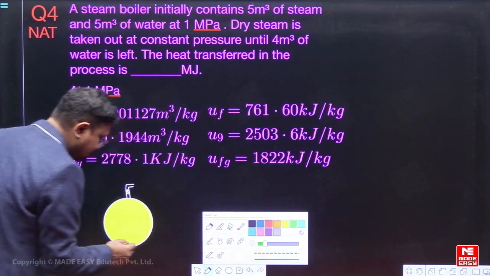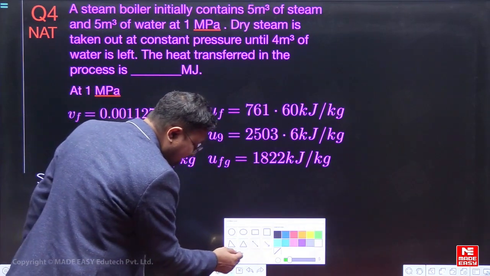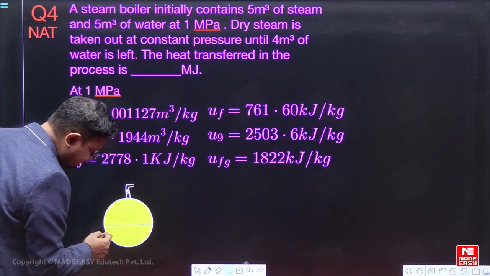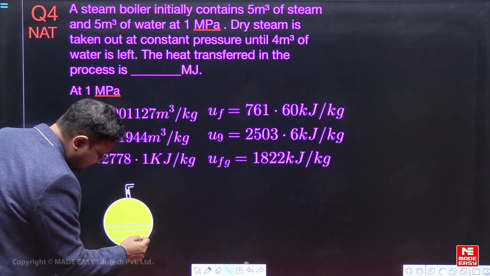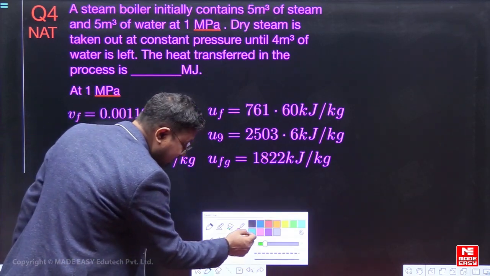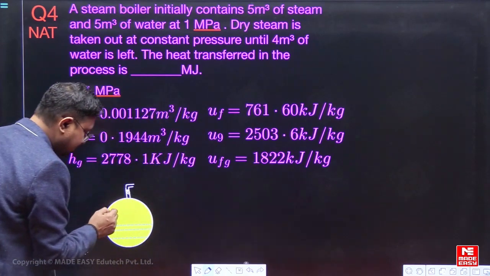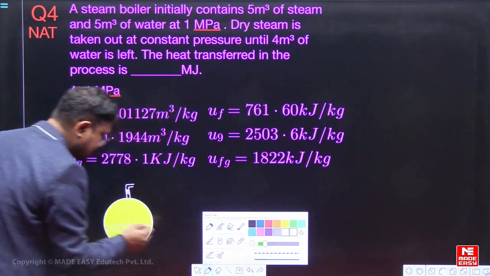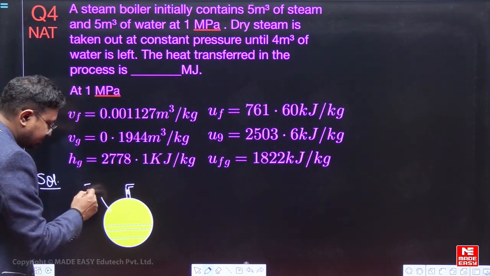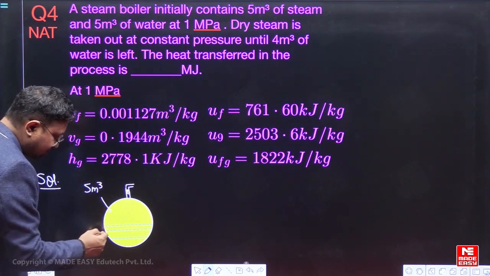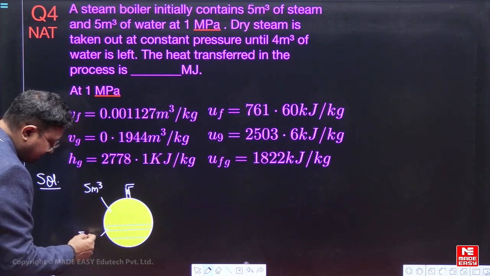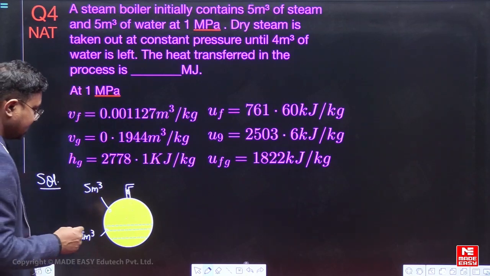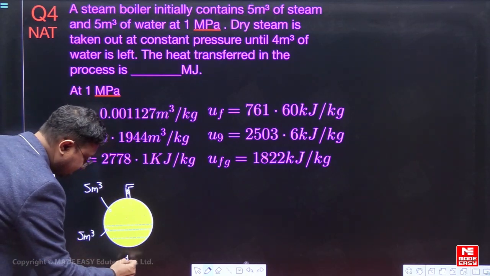तो we have water here, bottom पे तो water है, this is water, है ना. So this is water and we have steam also, हमारे पास steam भी है. So we have the upper portion is occupied, steam ने occupy कर रखा है. So this is 5 meter cube and this is also 5 meter cube, ये भी 5 meter cube है, ठीक है. And what is the pressure? 1 megapascal pressure है. This is situation 1, ये condition 1 है, ठीक है.